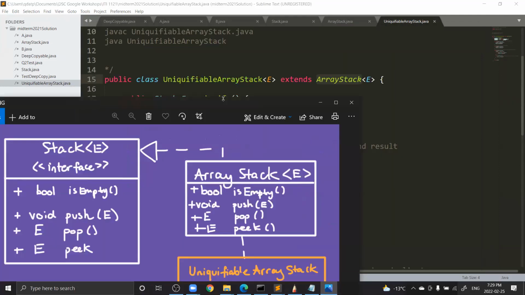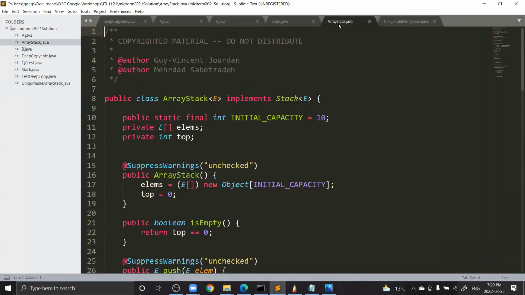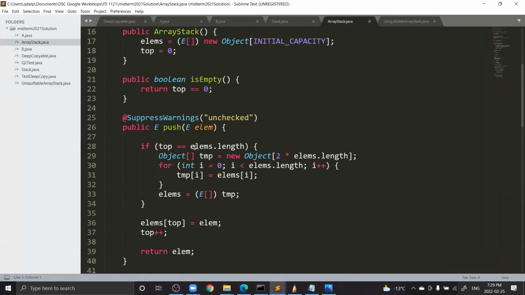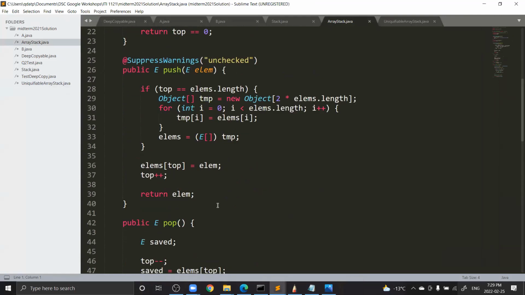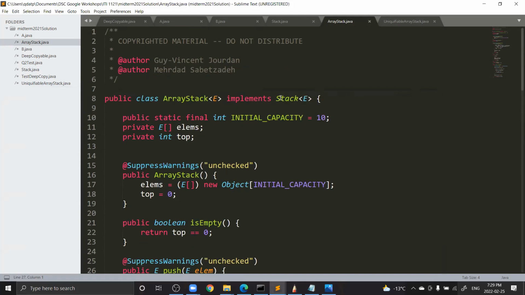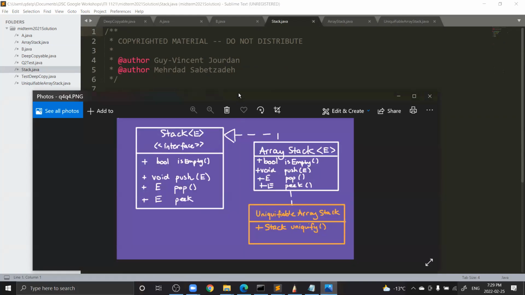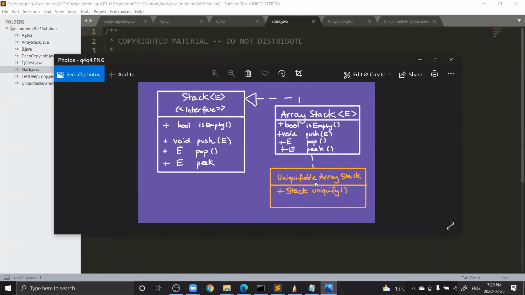Basically, this class that we're on extends from the array stack. And now if we go here, the array stack has these functions, right? It has is empty, push. So that's why I fill it into this box. So we know what functions are there. And then this array stack implements the stack interface. And after you have this diagram, it basically answers your question, which is where does push and pop come from? Well, it comes from these classes here.